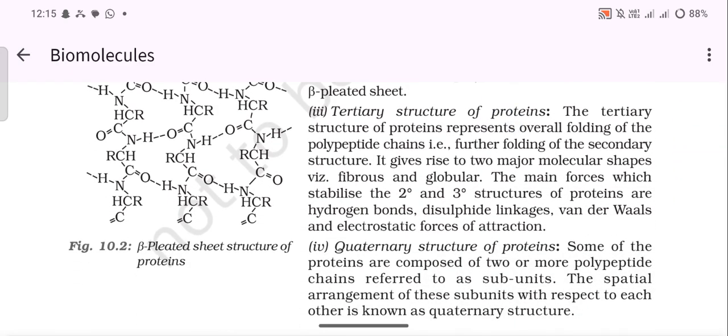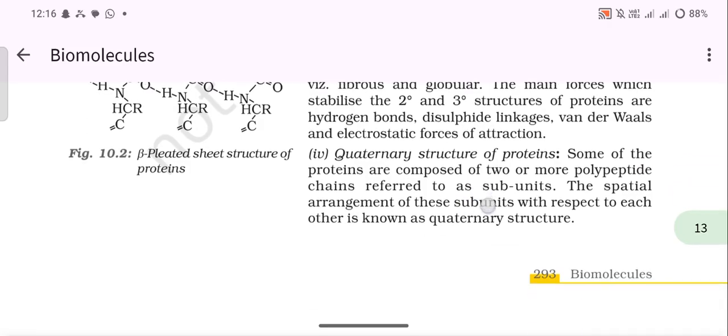Tertiary structure of proteins: the tertiary structure represents the overall folding of the polypeptide chain, that is, further folding of the secondary structure. It gives rise to two major molecular shapes: fibrous and globular. The main forces which stabilize the secondary and tertiary structure of proteins are hydrogen bonds, disulfide linkage, van der Waals, and electrostatic forces of attraction.